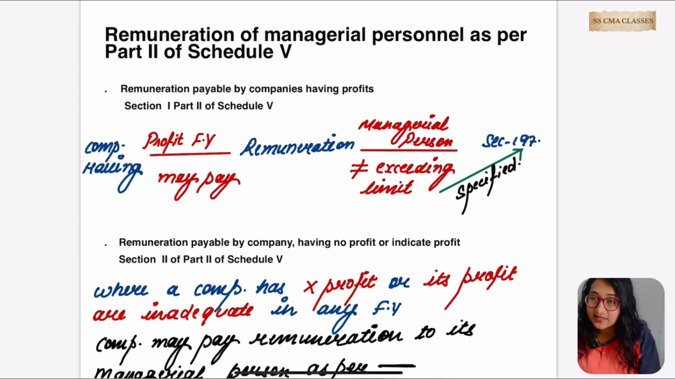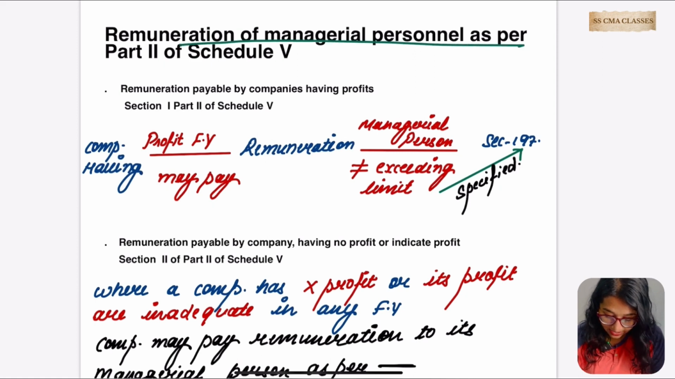In today's lecture we are going to discuss the remuneration which is to be paid to the managerial person, and what if there is no profit or inadequate profit in the company. In that case, what should be the remuneration paid to the managerial person? Okay, so let's go. Remuneration of management personnel as per Part 2 of Schedule 5.